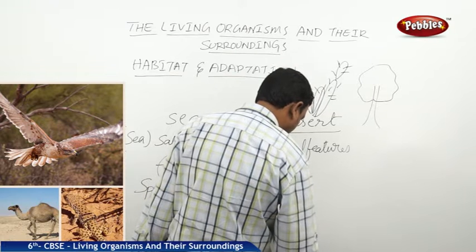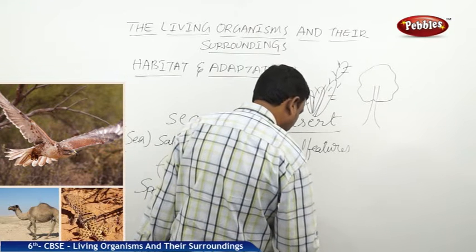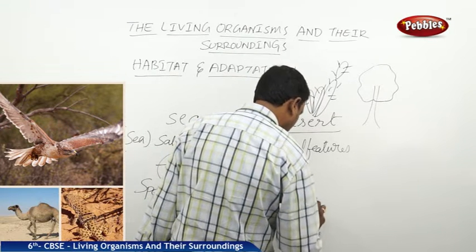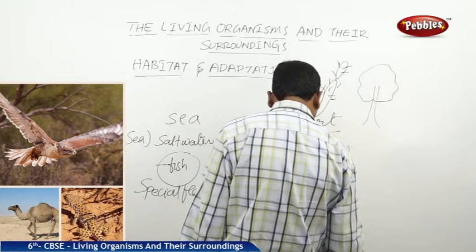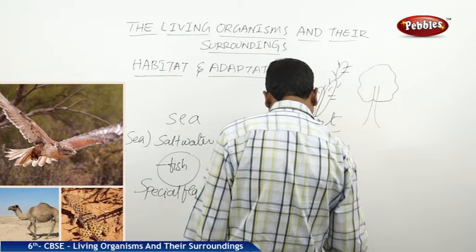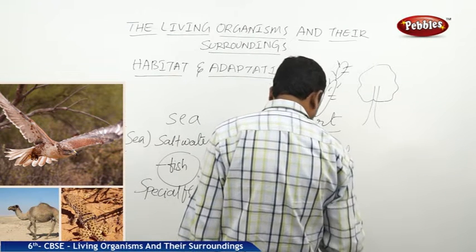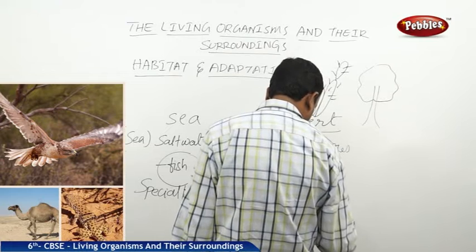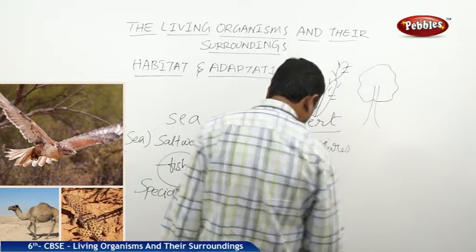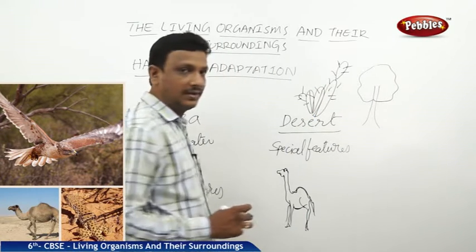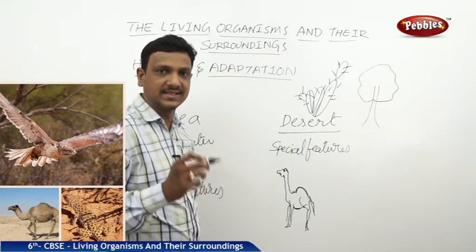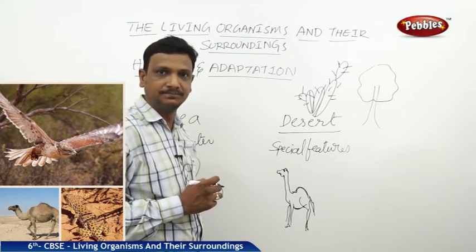Let us just assume that this is a camel. So this is a camel. So the camel is well adapted to live in a desert. What are the special features of it?